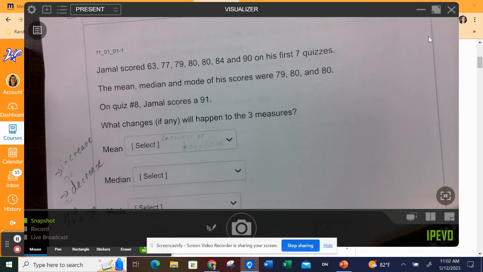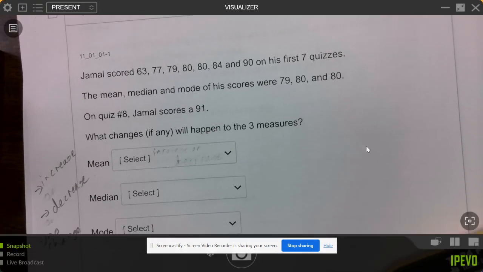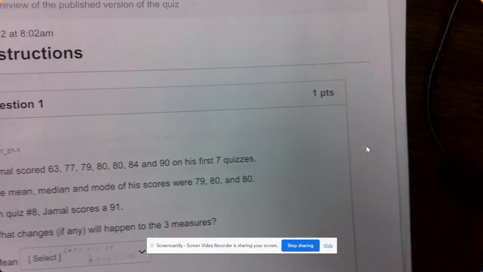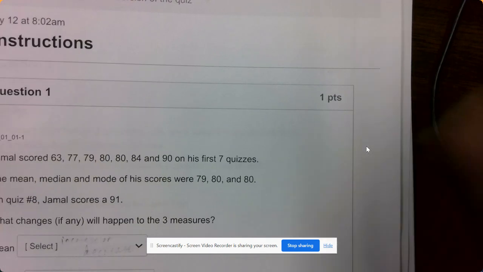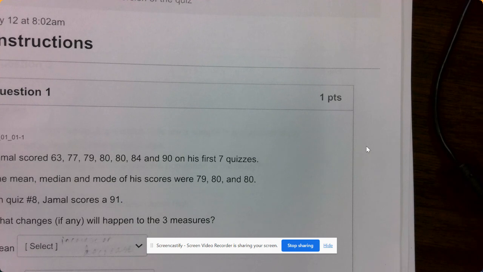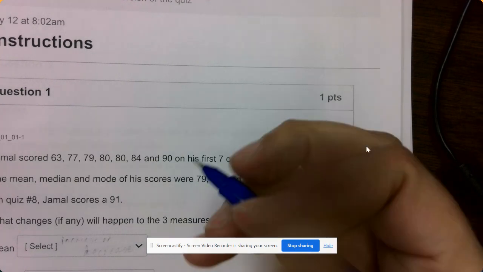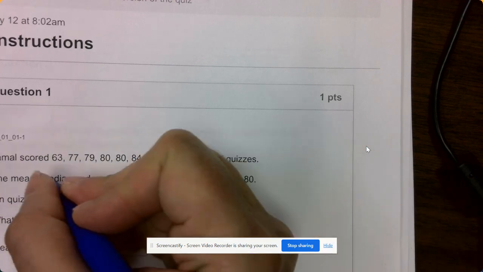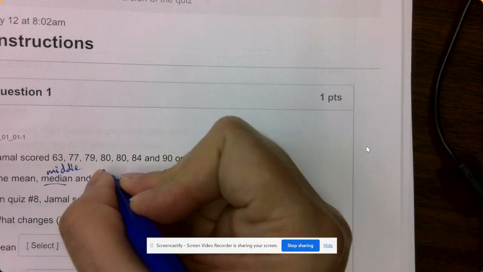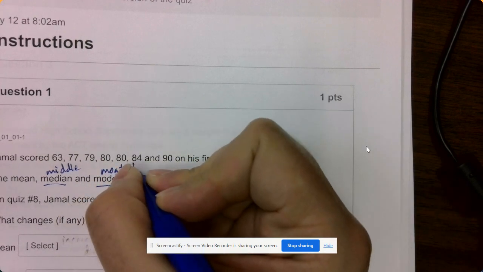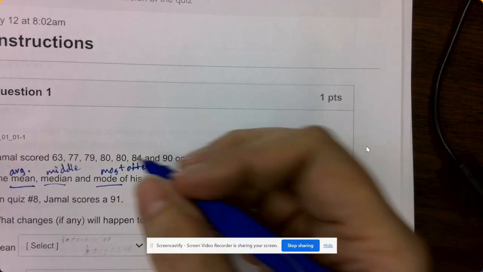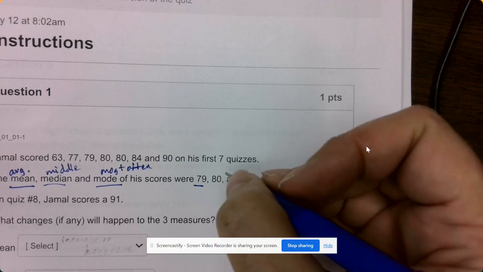Hello, so we're going to work on the Quiz 8 review on data analysis and statistics. For this one, Jamal's scores are already in order. It gives us a mean, median, and mode. Remember, mean is the average, median is the middle number, and the mode is the most often. For the mean, we add all the numbers together and divide by the number of numbers.